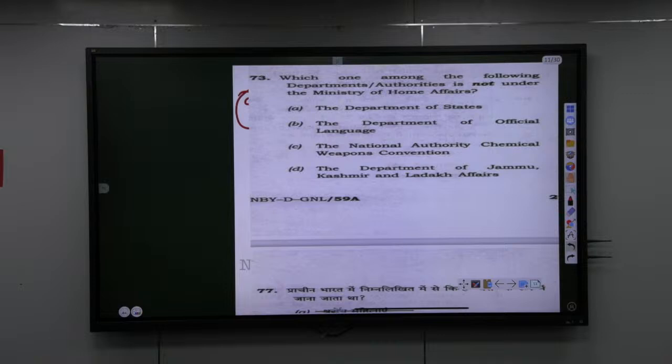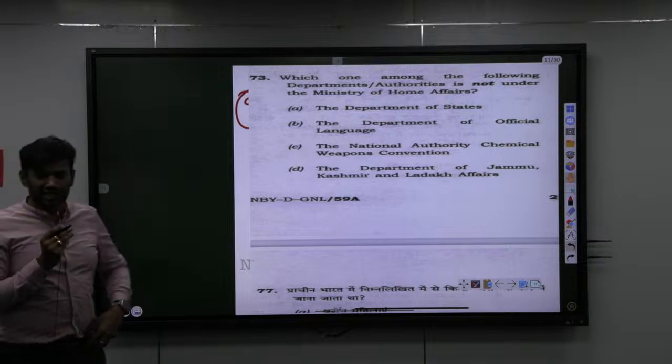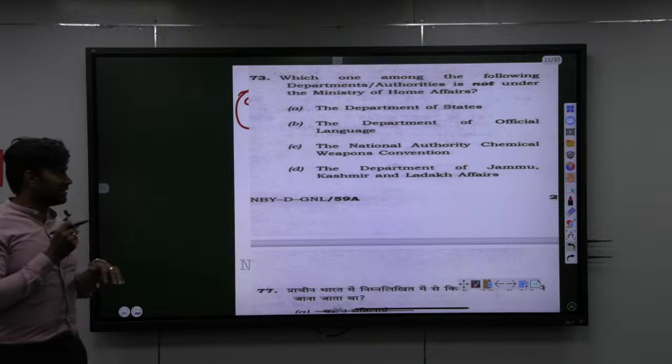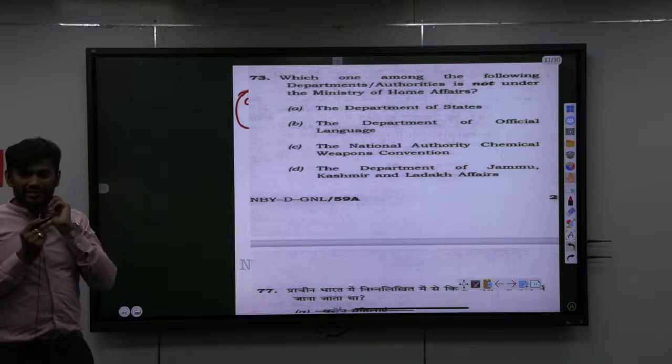When we look into Jammu and Kashmir, this Article 370 removal, Amit Shah's name keeps coming up. That is one thing you can say, why is his name coming up? Because he is the Home Minister. There might be some connection to it. I am telling you, if you don't know, there are 6 departments. Let us say you didn't know. Or you can say Department of Official Language. That is also one of the departments under the Home Ministry. Department of States. You can easily guess why.